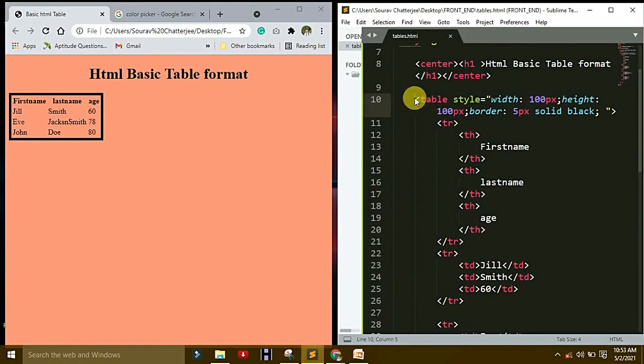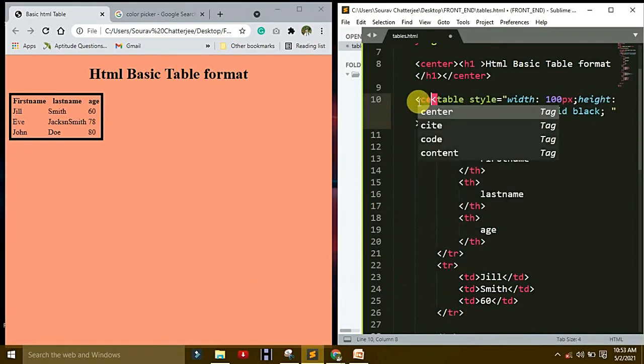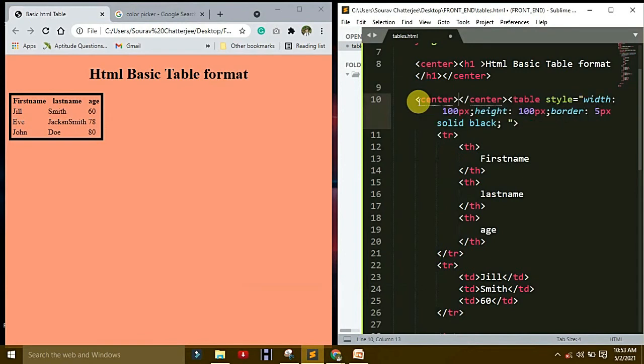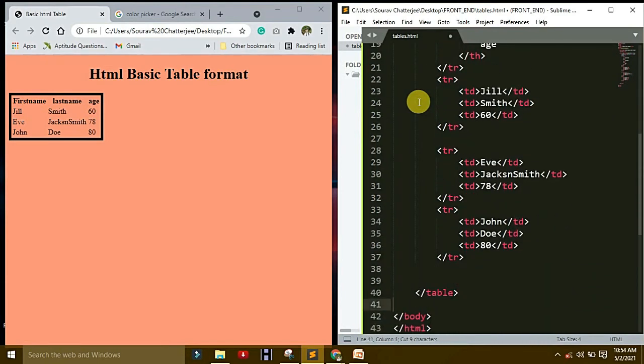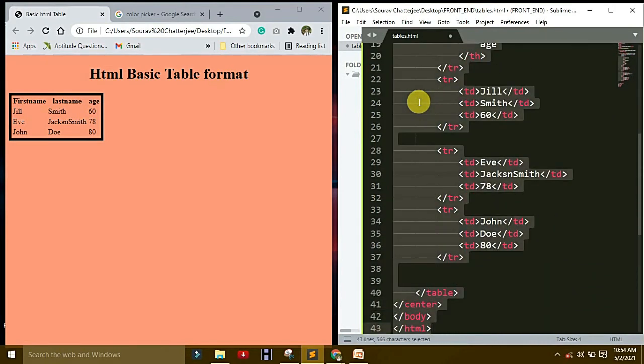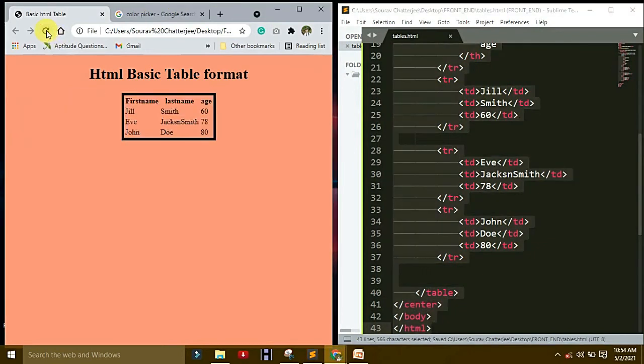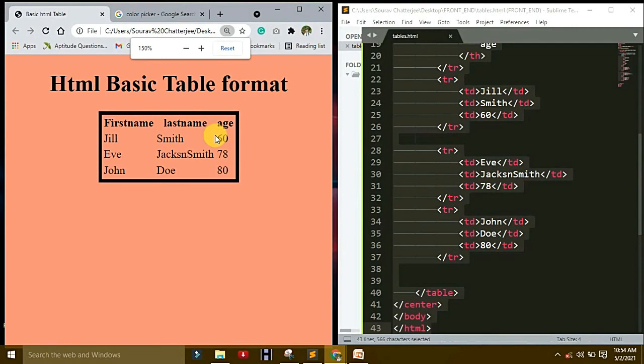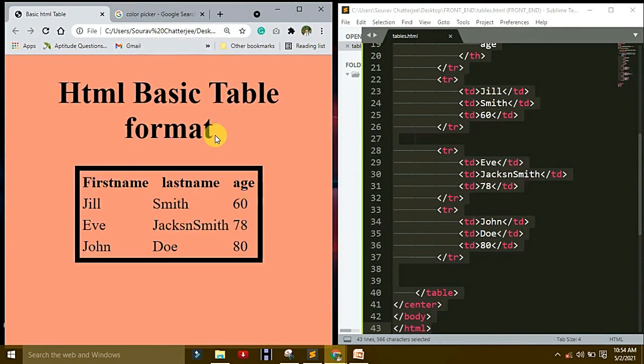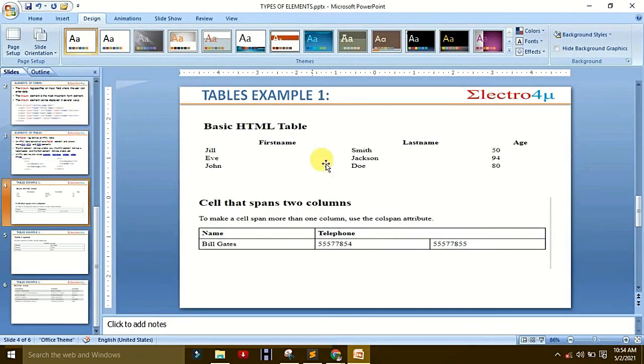So on this table, how to make it center. Okay, here till now, and paste it here. Okay, save it, run it. And for your understanding, I increase the font size. This is HTML basics table. That is the first name, last name, Jill Smith and age.